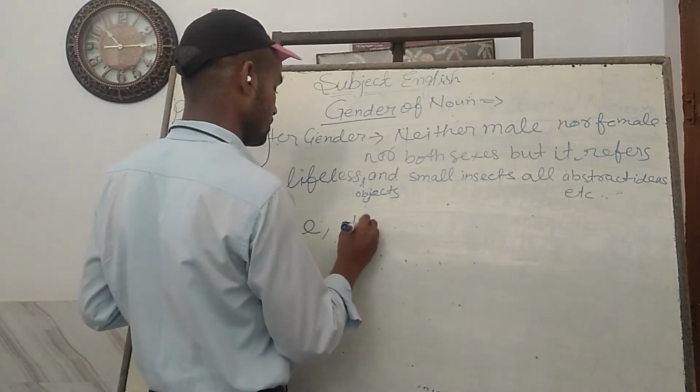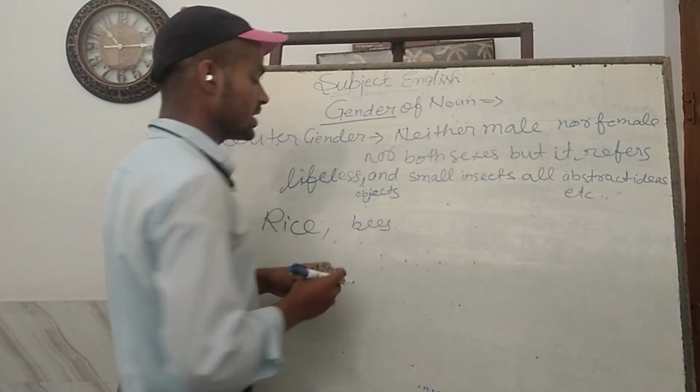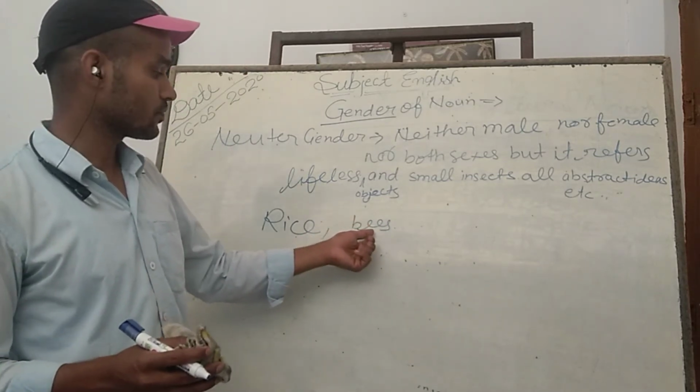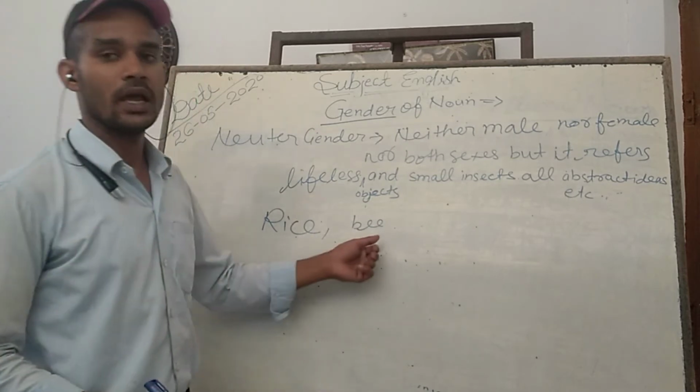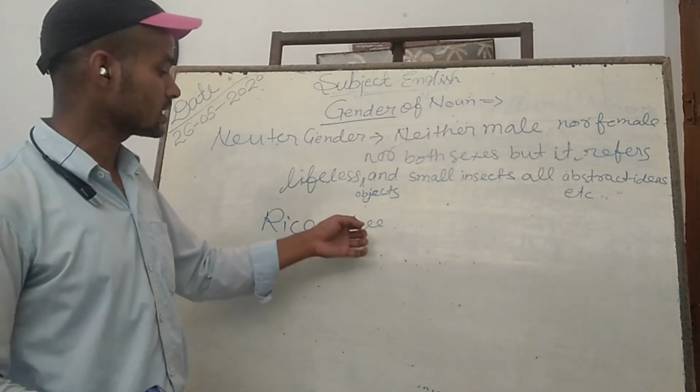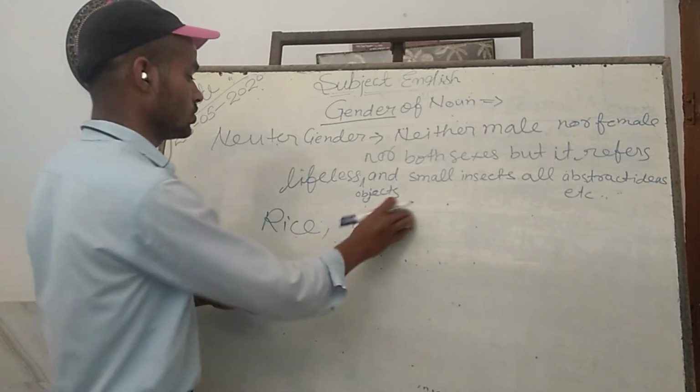After that, the bee. The bee can be divided into male and female. Bee is the female and drone is its male race, but being an insect it can come under the neuter gender.